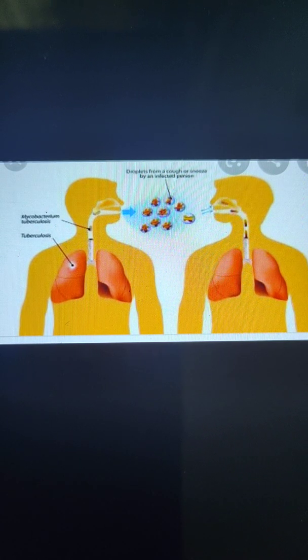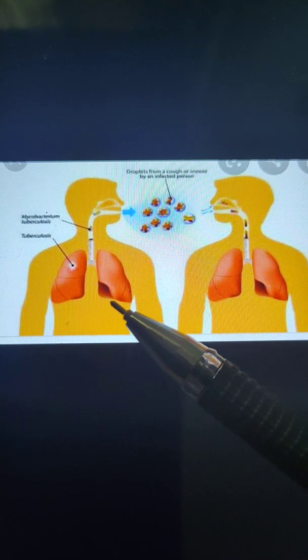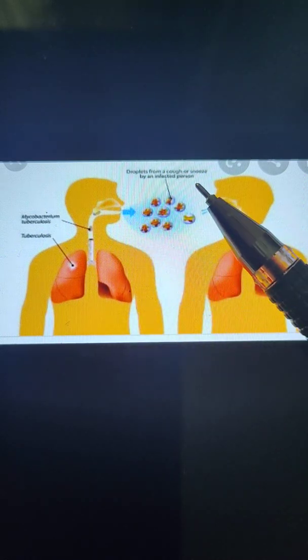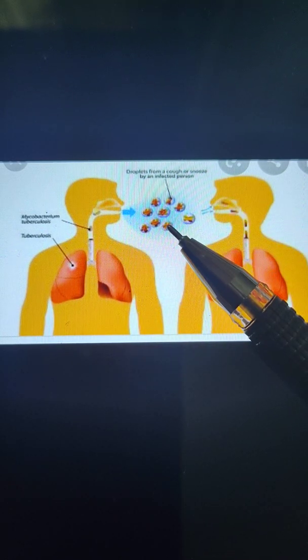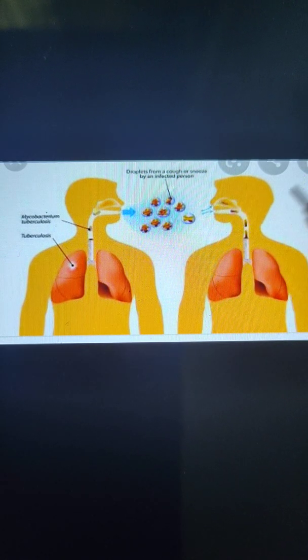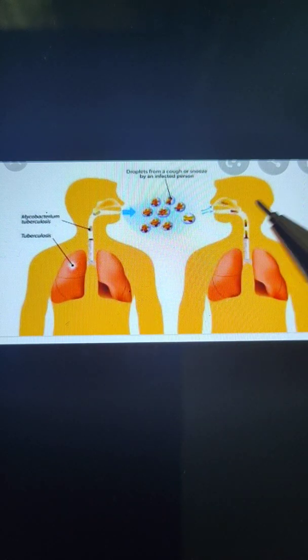Now the next mode of spreading of communicable diseases is through air. Diseases like measles, common cold, influenza spread through air. Whenever an infected person or a sick person sneezes or coughs, it releases so many germs in the air. And when this infected air is breathed by a healthy person, he can also catch the infection. So in this way the communicable disease is spread through air.